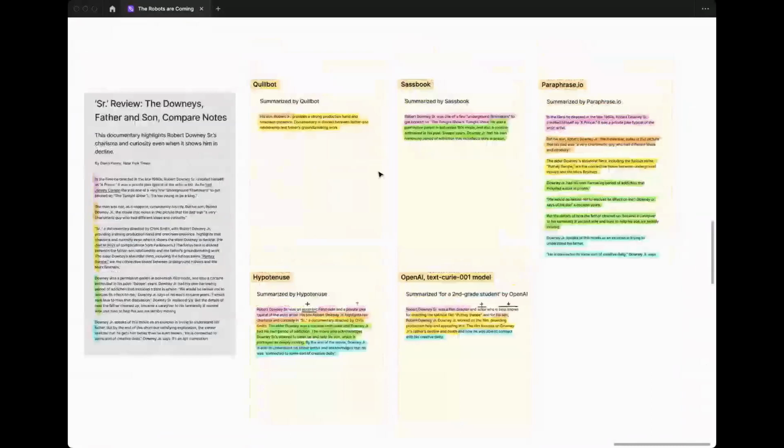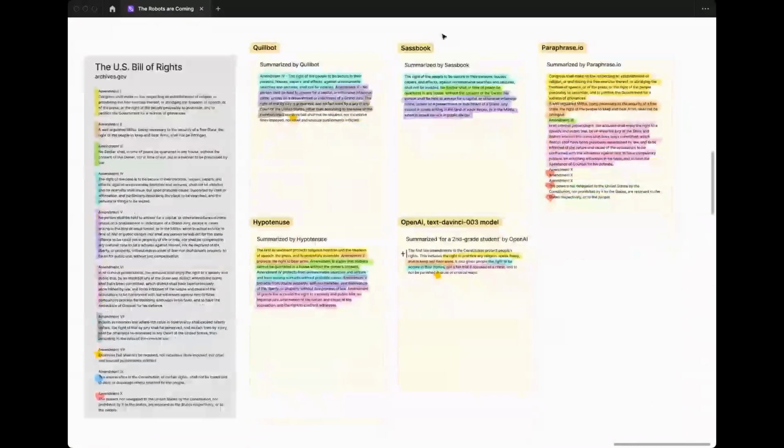So before I move forward, this is the point where I took stock of all the tests that I'd done at this point and the varying quality of what we got. And you can really start to see, if you look at test 2 and test 1, that these three on the top, Quillbook, Sassbook and Paraphrase, are kind of in one class in terms of what to expect in the output, and Hypotenuse and OpenAI are in another.